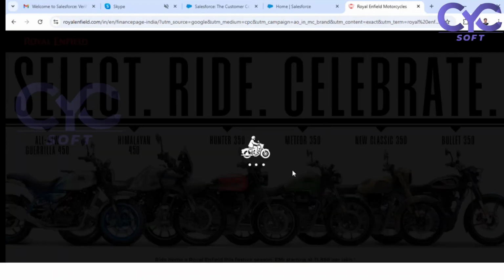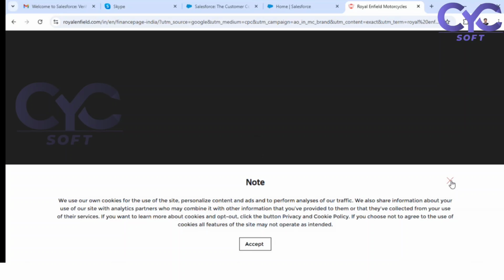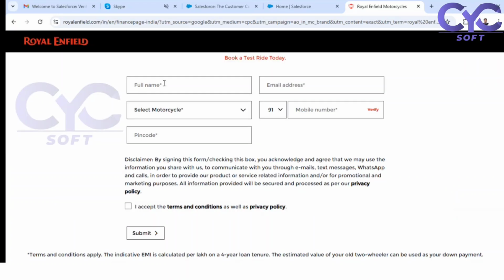Whatever details you provide in this inquiry form, see here, full name, address, very minute data, very little data to be provided. This is what inquiry forms are; they will not be pages and pages. It is just your name, mobile number, email ID. See here, name, email ID, mobile number, what type of vehicle you want, pin code. When you click on submit, a lead is generated.